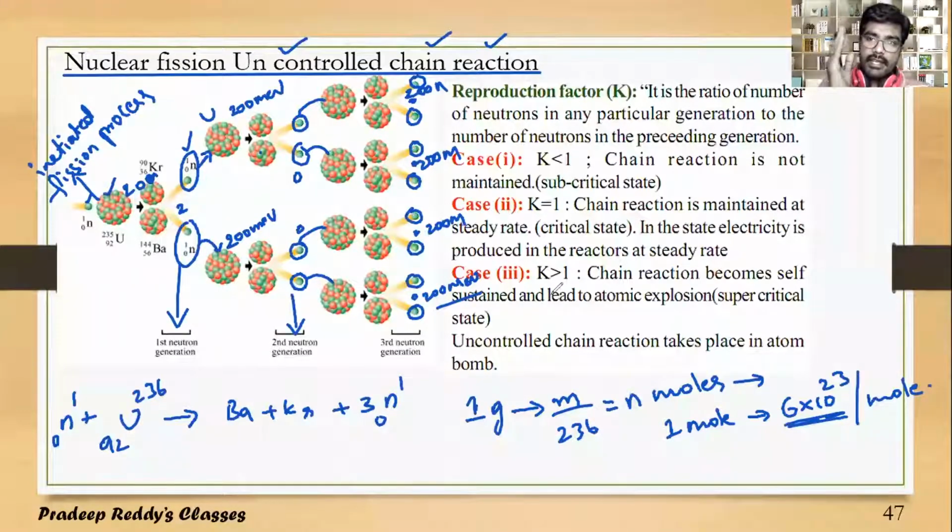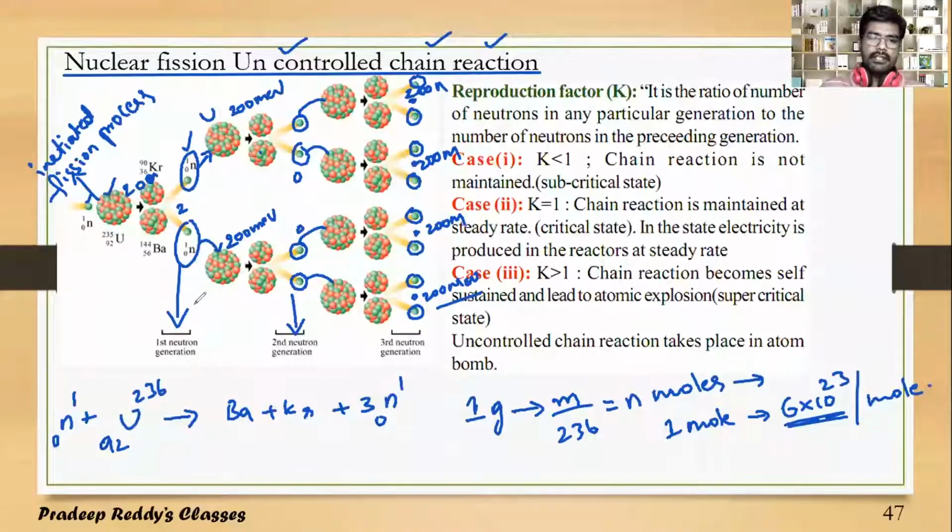And these 9 neutrons again initiate 9 fission reactions with the release of 27 neutrons. And these 27 neutrons will initiate 27 more fission reactions. Again, that will become 81 neutrons.